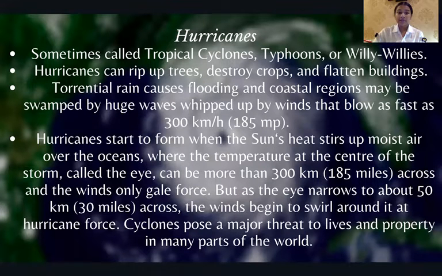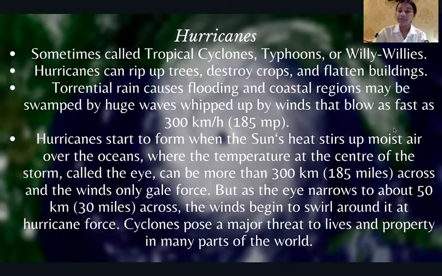Hurricane. Sometimes called tropical cyclones, typhoons, or willy-willies, hurricanes can rip up trees, destroy crops, and flatten buildings. Torrential rain causes flooding, and coastal regions may be swamped by huge waves whipped up by winds that blow as fast as 300 km per hour.